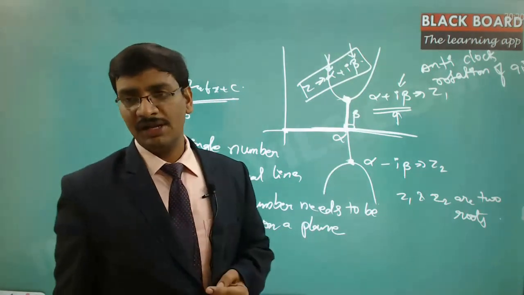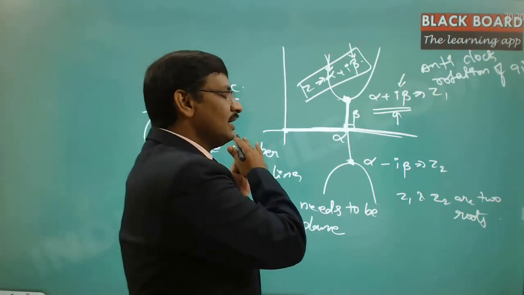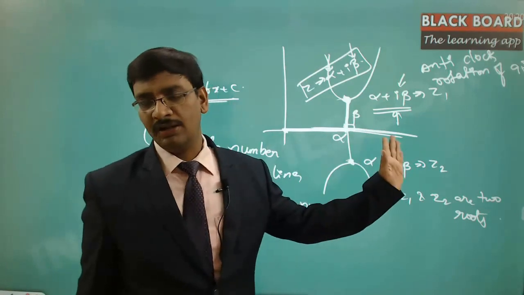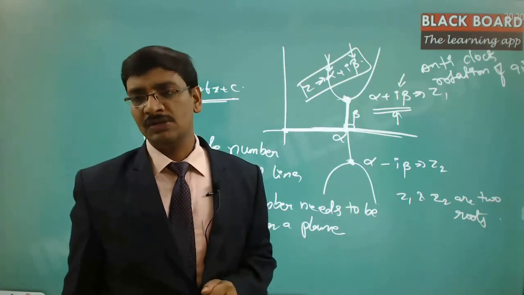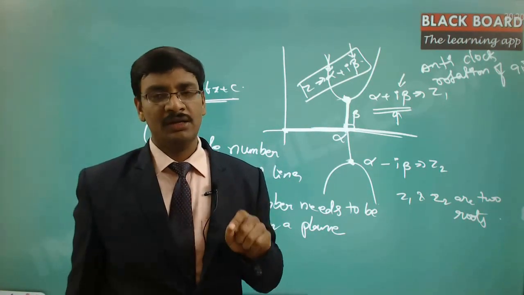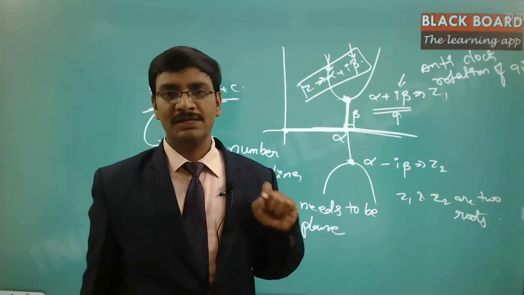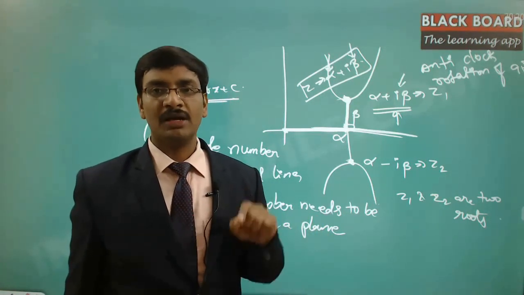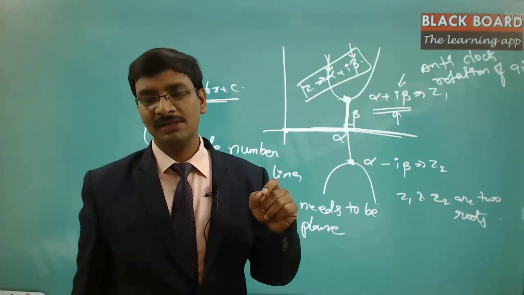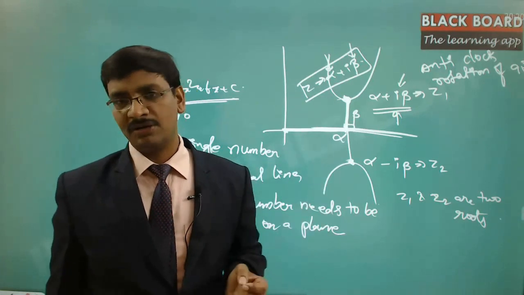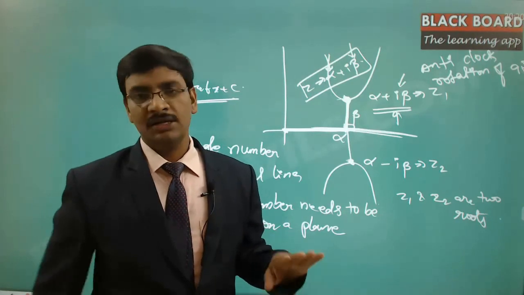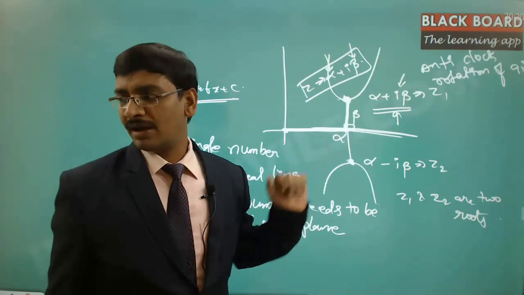But in the case of real numbers, the line is the real line, where the values you can represent only on the line, not on the plane. That is the main difference. In both cases we are trying to identify a point. If you want to identify the point on the line, that is the real line. If you want to identify the point on the plane, that is going to be a complex number. But if you want to identify the point in space, then we can call that a complex number, or actually a very complicated number. That kind of analysis is not there for us, so we left it and study only planar analysis.